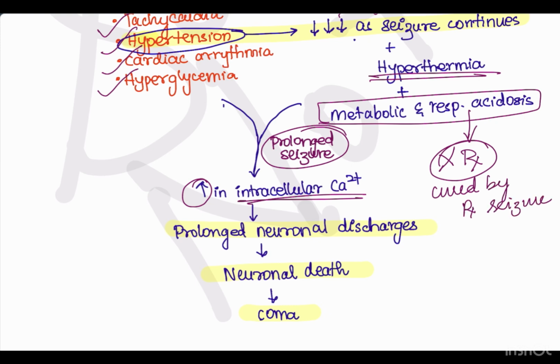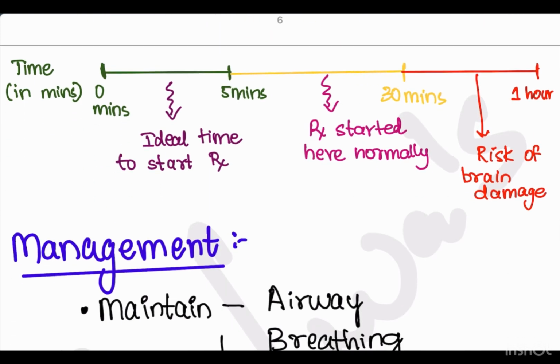Now we will look at this line diagram to easily understand status epilepticus and the time of management. Usually from 0 minutes to 5 minutes, this is the ideal time to start the treatment. But usually people wait till 5 minutes and watch. After 5 minutes to 30 minutes, this time gap is where we usually start the treatment. Here, after the treatment, if the seizure stops, then it is very good. The patient will come back to normal. But despite giving treatment, if the seizure prolongs from 30 minutes to 1 hour, there is risk of brain damage.